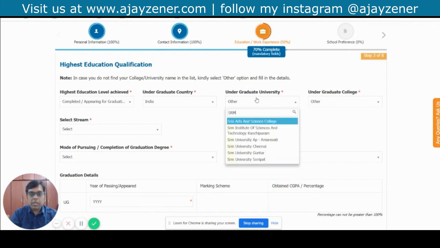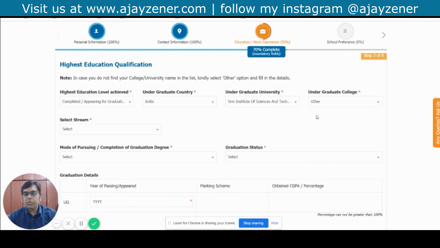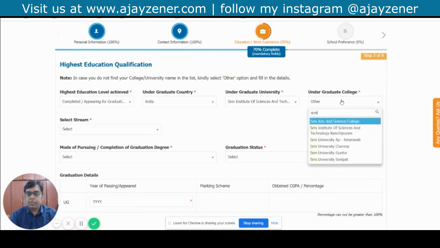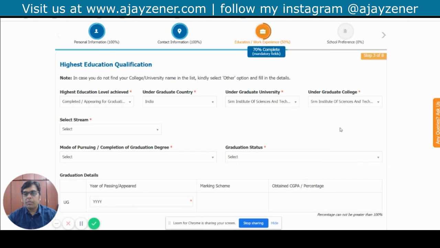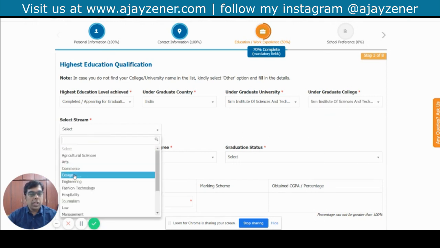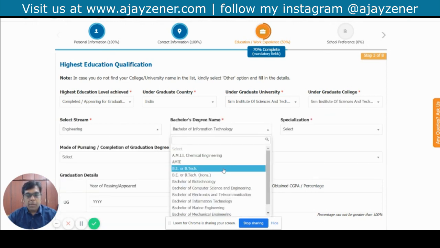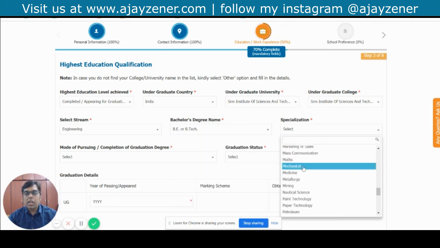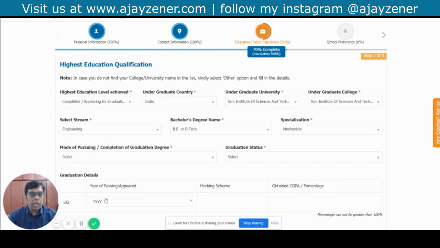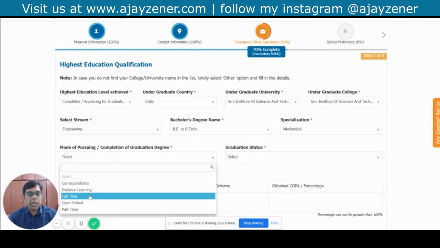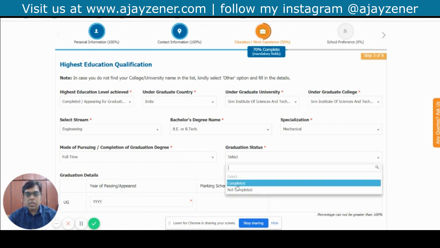I'm going to select undergraduate university. So let's say I put SRM University, and undergraduate college, and then the stream. So I did engineering. Then I'm going to use B Tech. Then I have to choose my specialization. So I'm going to choose mechanical, right? Mode of pursuing completion of graduation degree. So it's full time, and graduation status is completed.